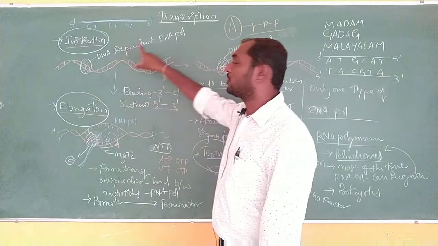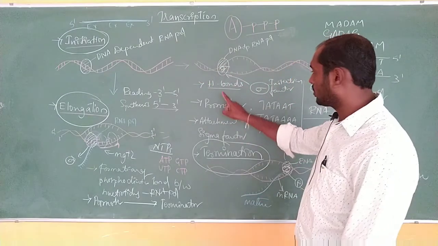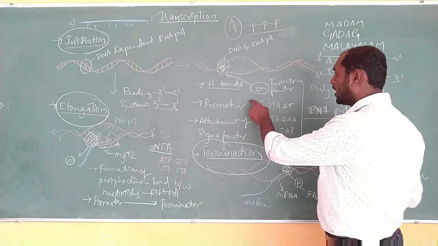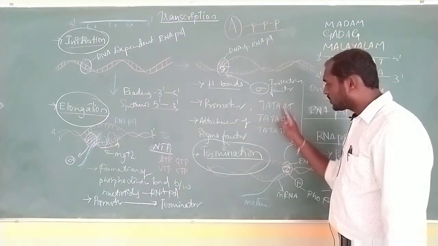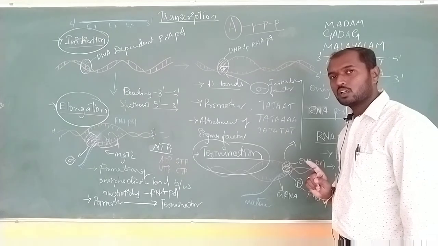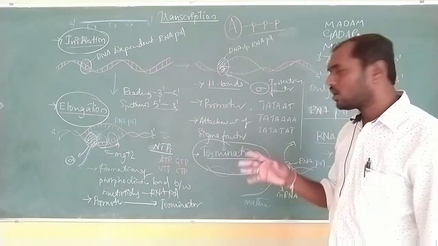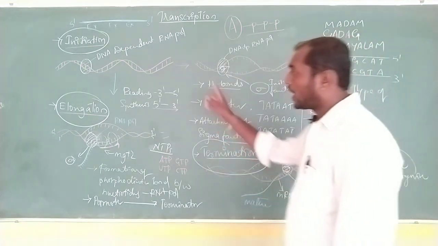Initiation is attachment of the DNA dependent RNA polymerase, opening of the chain and breaking of hydrogen bonds, by identification of the promoter site with the help of the sigma factor. You can see different kinds of initiating factors are required here. It may be a sigma factor, or sometimes some sequences help in identification.